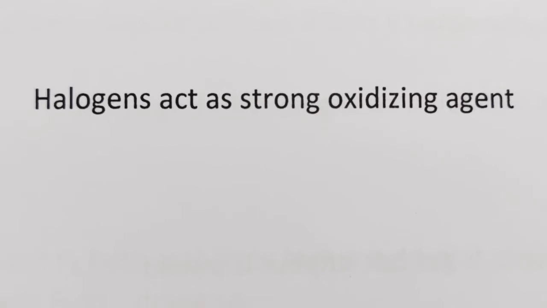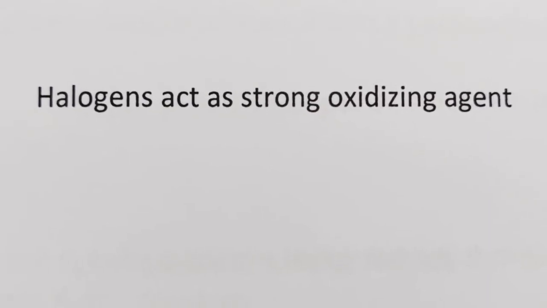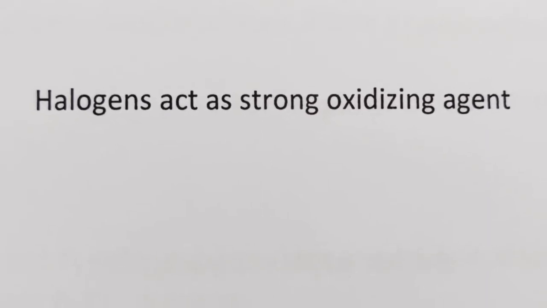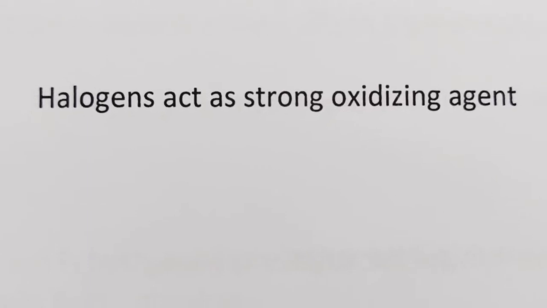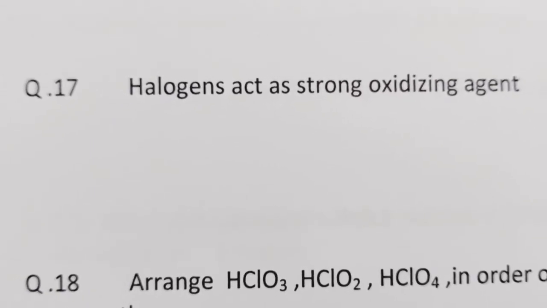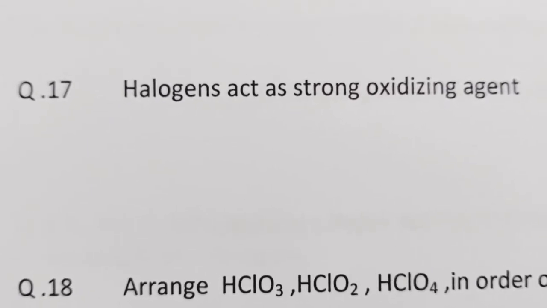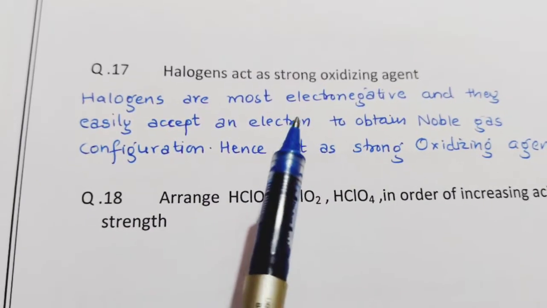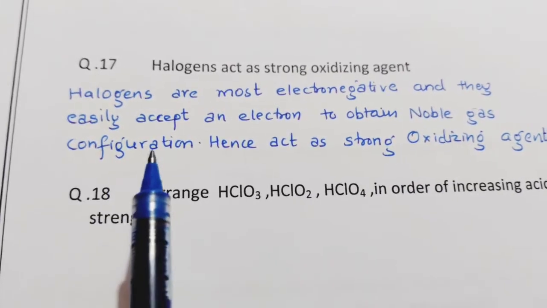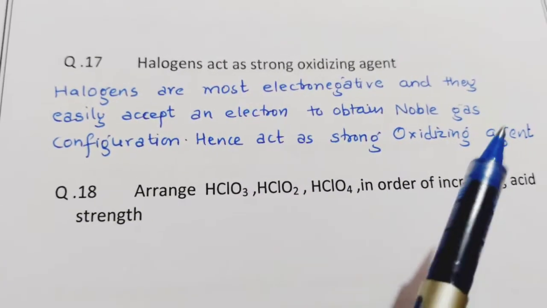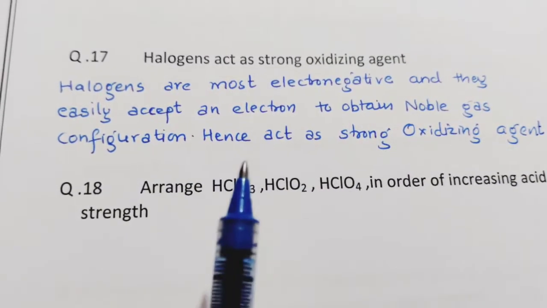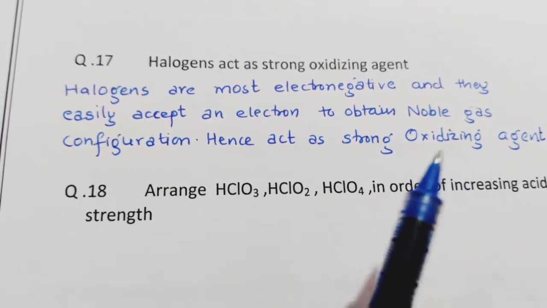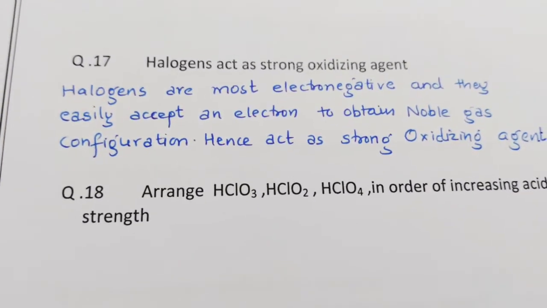In this video, we will discuss the previous year questions from Group 17. These are very important reasoning questions. The first question is, why do halogens act as strong oxidizing agents? The answer is, halogens are highly electronegative and easily accept an electron to obtain the noble gas configuration. Hence, they act as strong oxidizing agents.